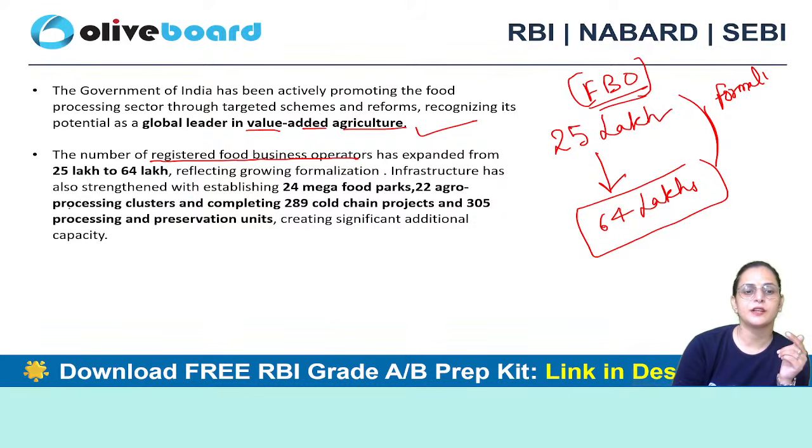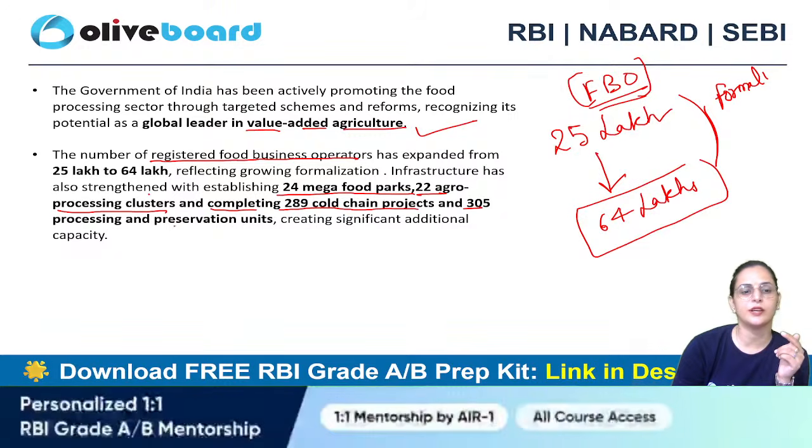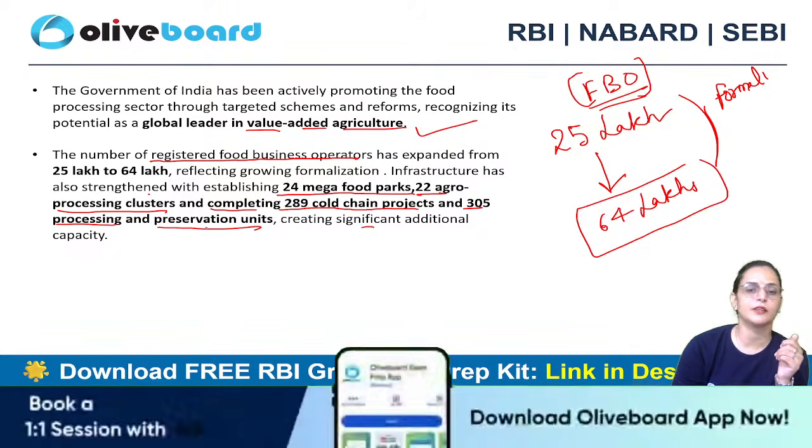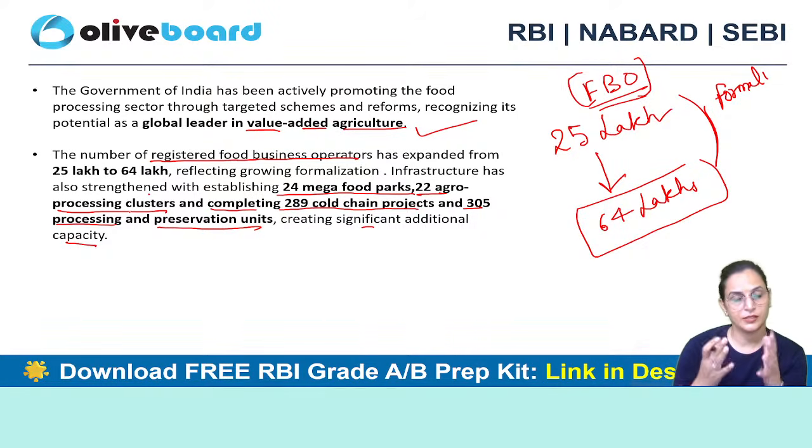Infrastructure has also strengthened with the establishment of 24 mega food parks, 22 agro processing clusters, and completion of 289 cold chain projects and 305 processing and preservation units, creating significant additional capacity. So this is our development in this sector.